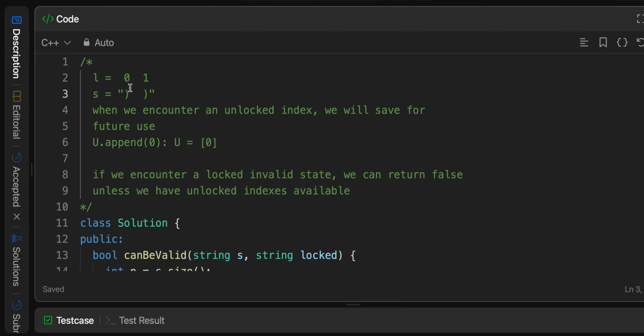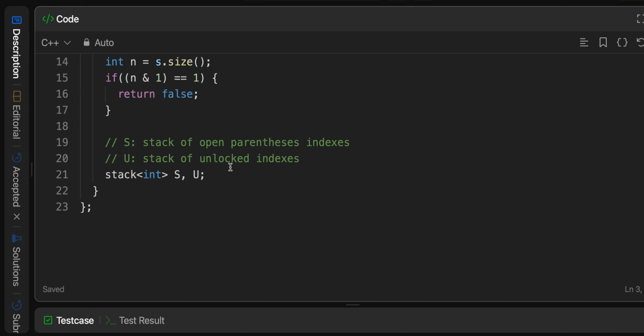However, because it's unlocked, when we have an unlocked index, we can change it to whatever we want, meaning in terms of parentheses, close and open. Let's do that here. For int i equals 0, i less than n, i plus plus.